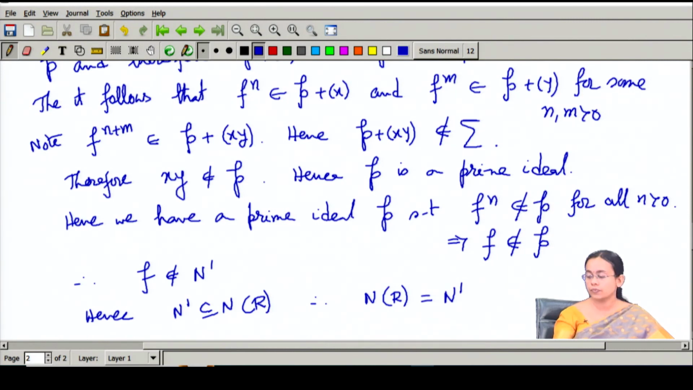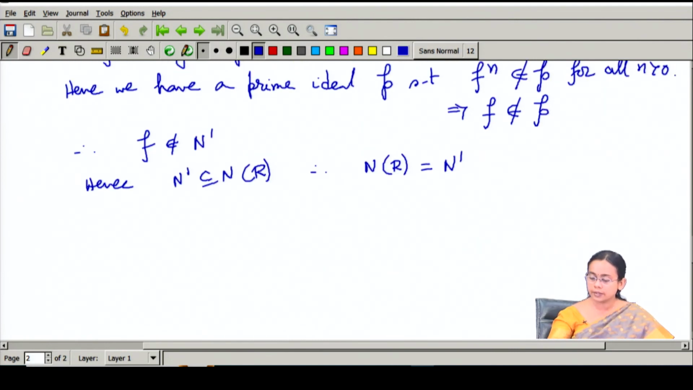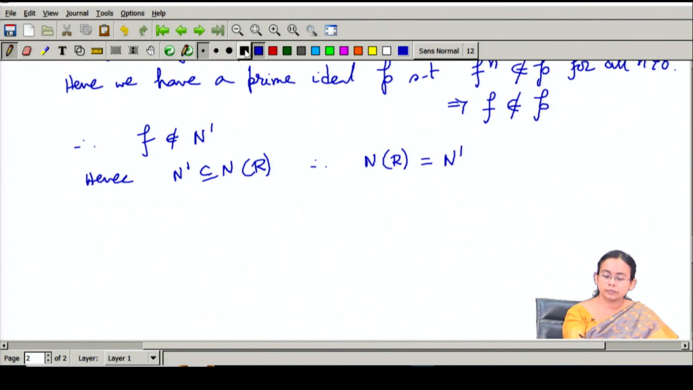This is a clear characterization of the nil radical, which says that it is nothing but the intersection of all the prime ideals of the ring. Once this characterization is over, we can define another set which is known as the Jacobson radical. So, what is a Jacobson radical?